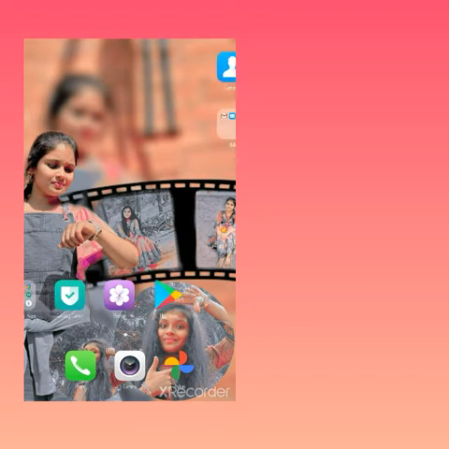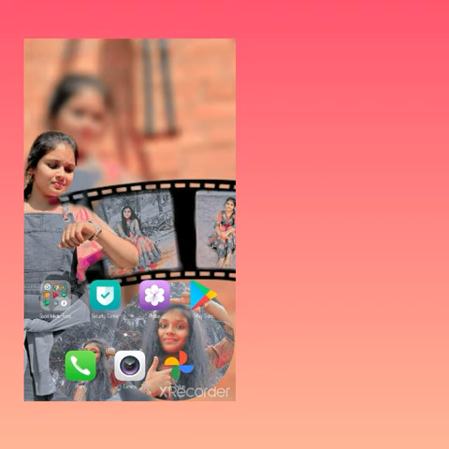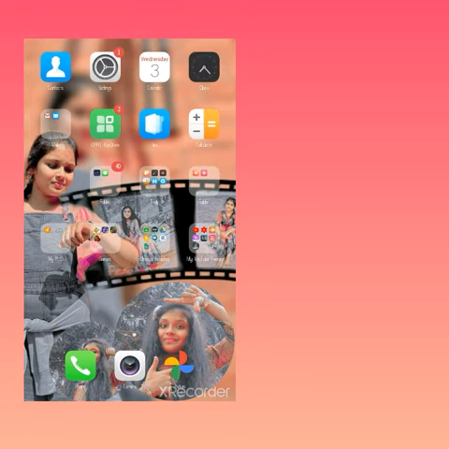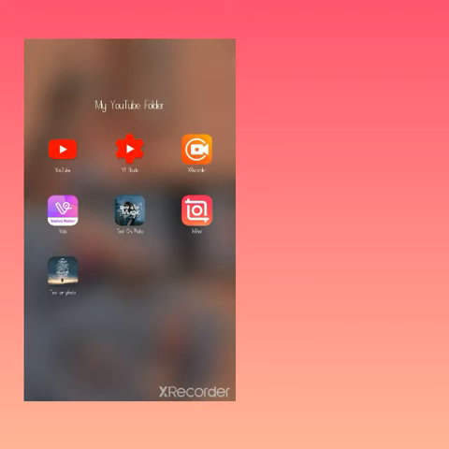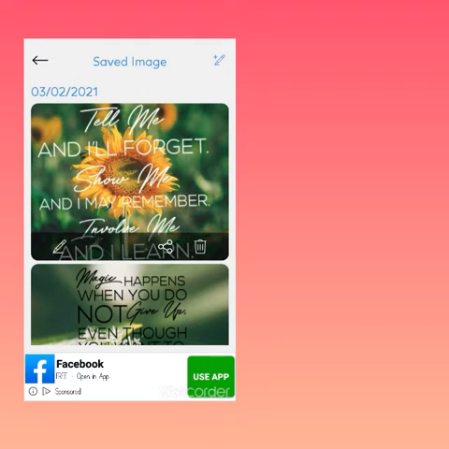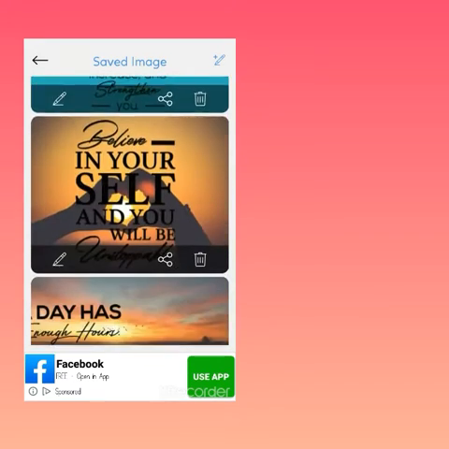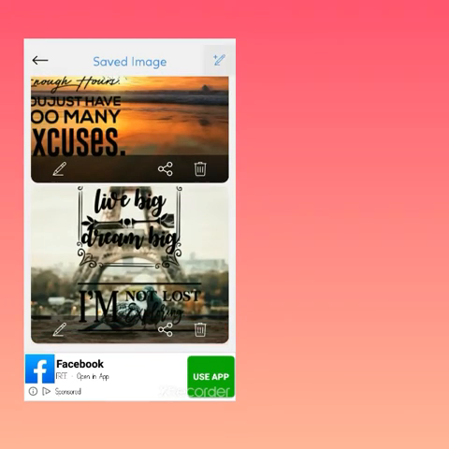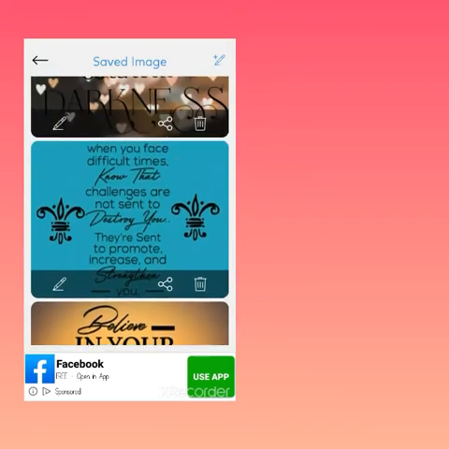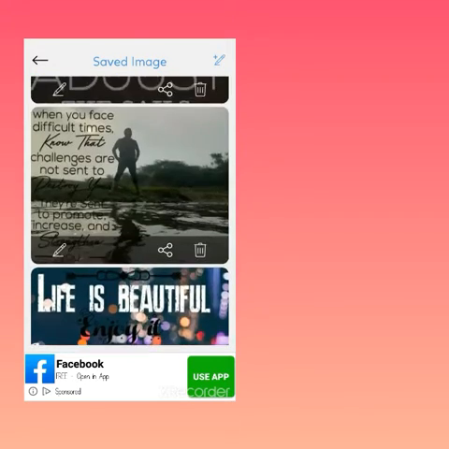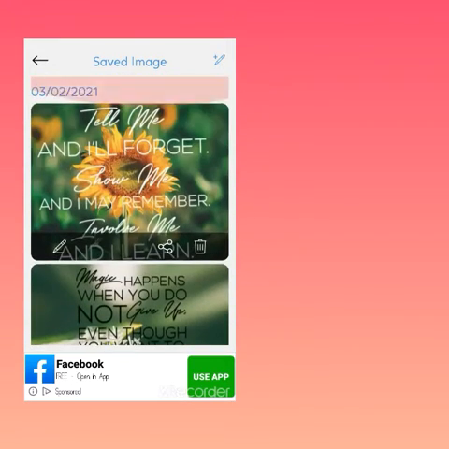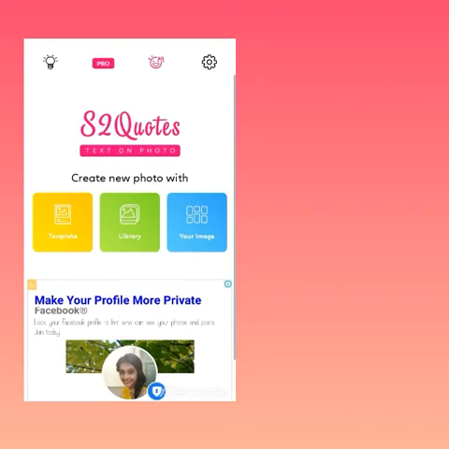So today I'm going to show you the best app for the best thoughts. You can also earn by this app. This is an amazing app called Text on a Photo. Here are all the photos which I have selected, and I have also written the thoughts. So I'm going to show you how to do it.